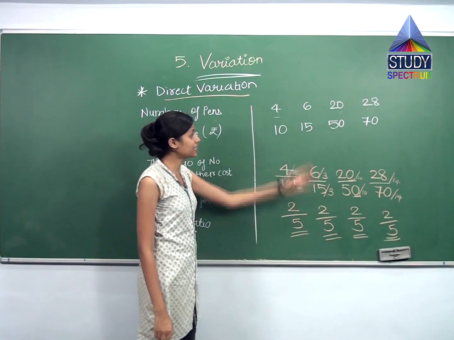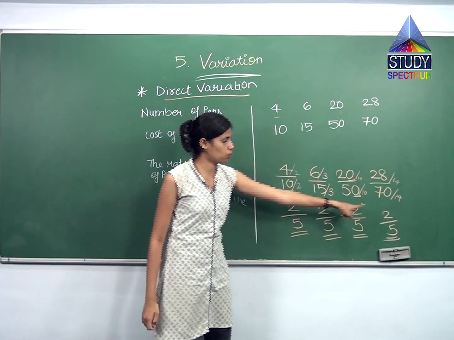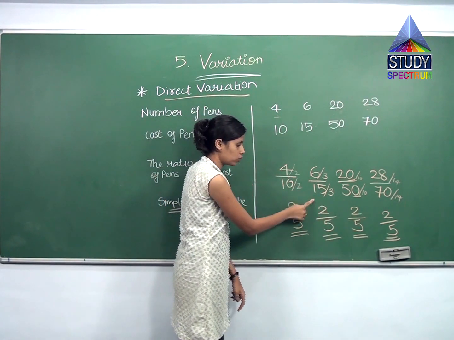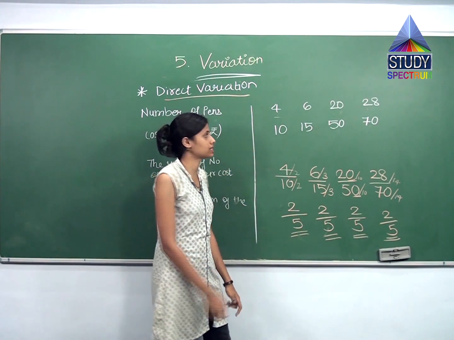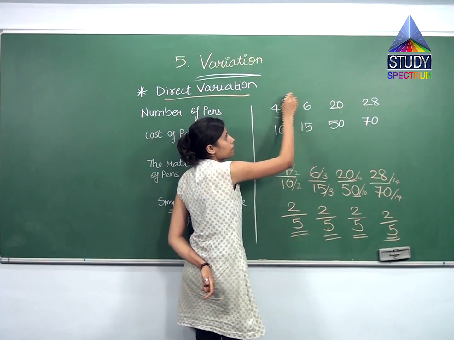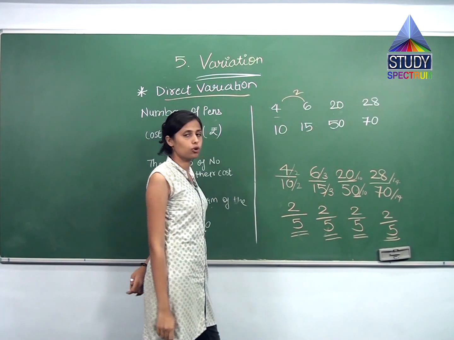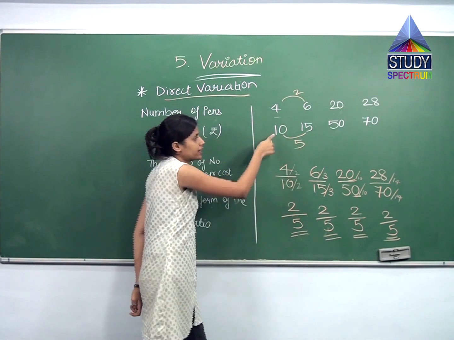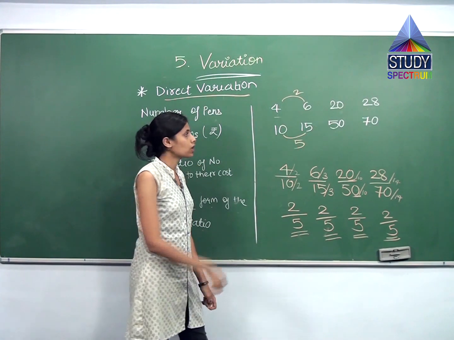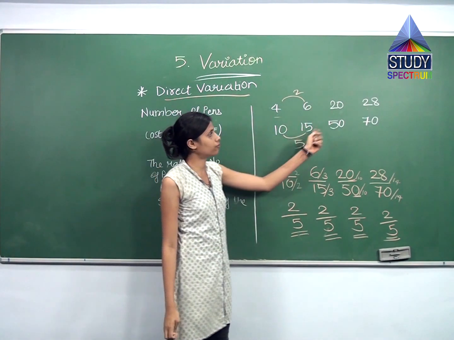Means what? Increasing trend तो है, but they are increasing in the same ratio. When this is increasing by 2, this is increasing by 5. That is what the ratio says. See, 4 to 6 means 2 numbers are increasing. When 2 numbers over here in the numerator are increasing, in the denominator 5 is increasing. That is 10 to 15. Similarly, जैसे तुम 2 2 2 ऊपर ऐड करते जाओगे, you have to add 5 5 5.